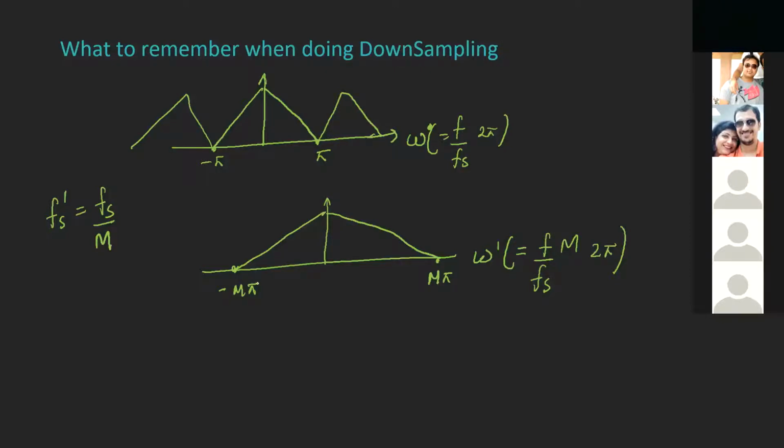Okay. Now you may have one question, that here my signal is going beyond minus pi to pi, and it is equivalent to having aliasing.